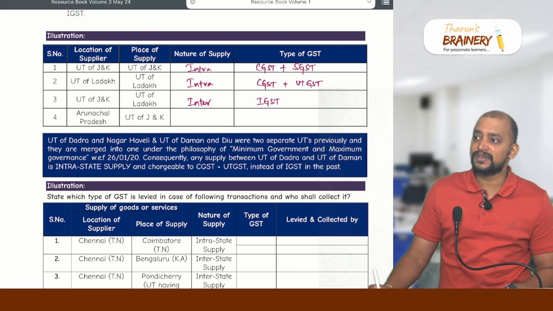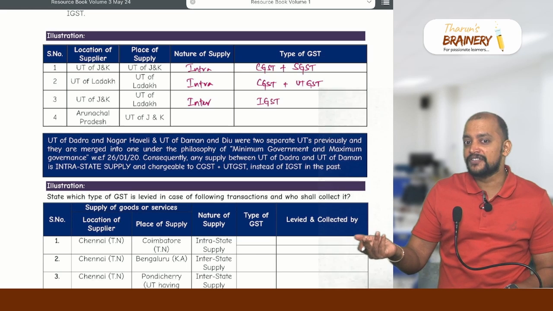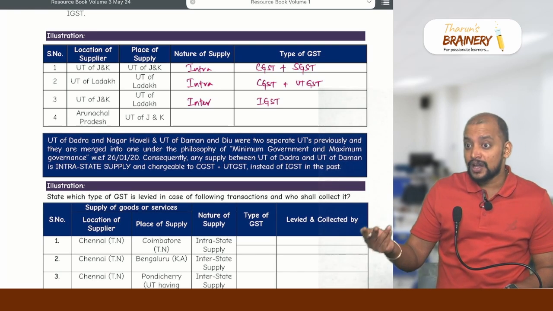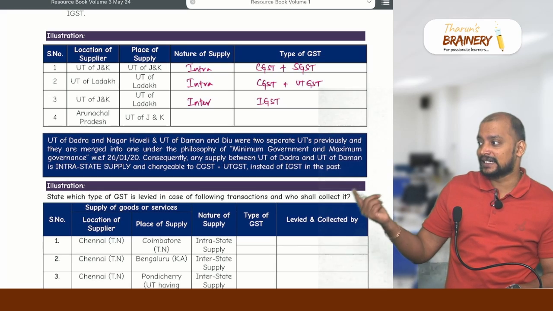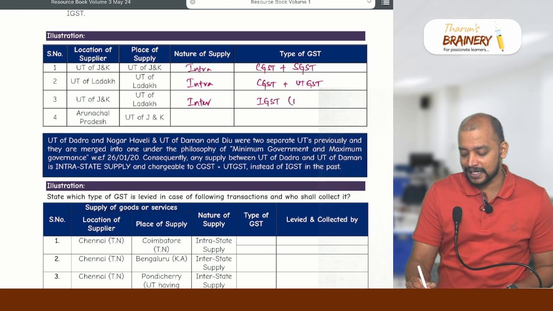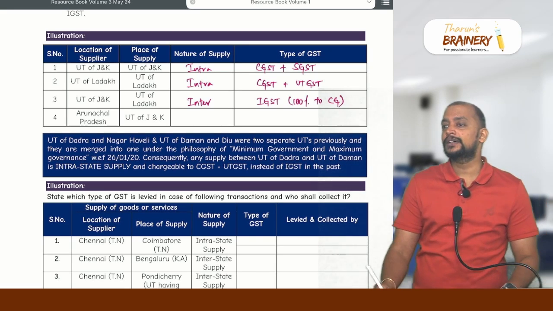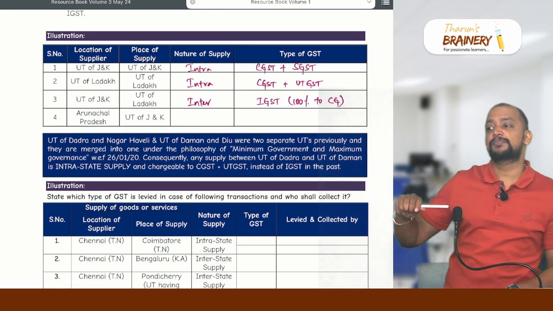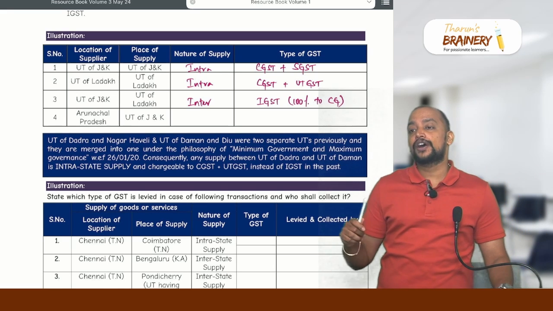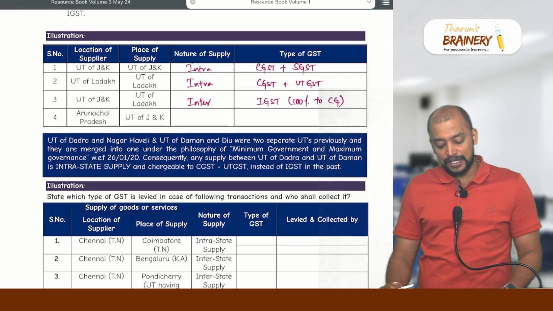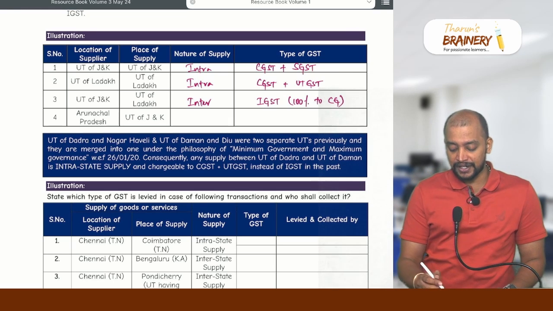Without state legislature means it is under the control of the central government, so they don't have to share 50%. When they need to share 50%, if it is a state or a union territory with state legislature, the 100% goes to the central government. They don't have to share. Understood? They need to share only if the place of supply is a state or a union territory with state legislature.